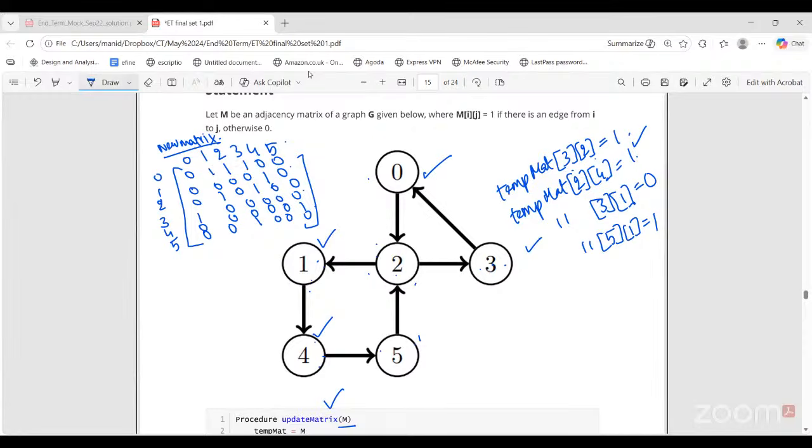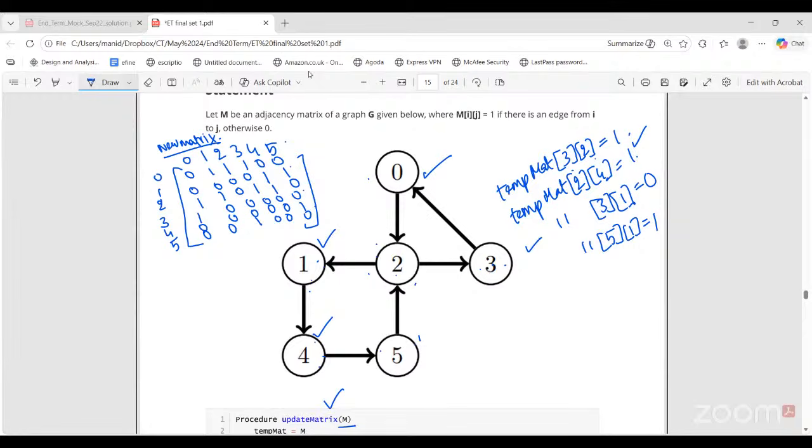Next for 1, from 1 I could just reach 4, but now I can also reach 5. So this entry is changed. This is also 1. For node 2, I can reach node 4 also directly. I can also reach node 0 directly. So 2, 0, 2, 4. Any other nodes I can reach? No. So 2, 0 is also 1, 2, 4 is also 1. This is the new matrix I'm now creating.